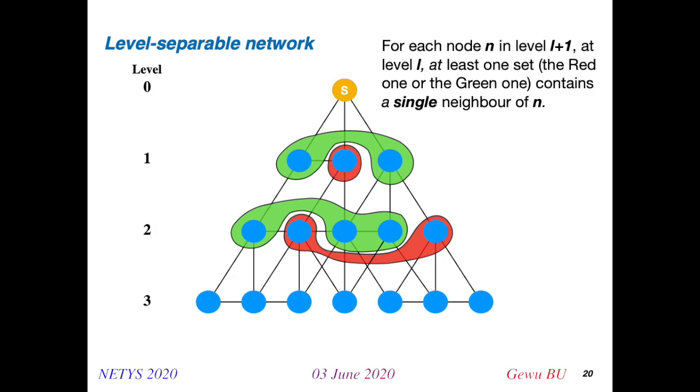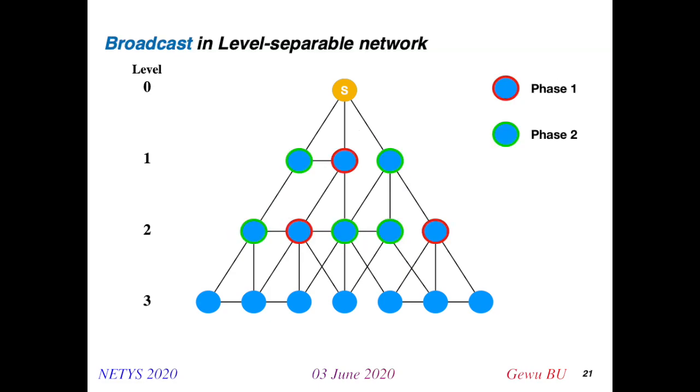Now let's see how to use this level separable network to achieve broadcast in a collision-prone network. Let's begin with the assumption that time is round based. Then we give the nodes on the different sides different labels. The red ones have label equal to 0, and the green ones have label equal to 1.